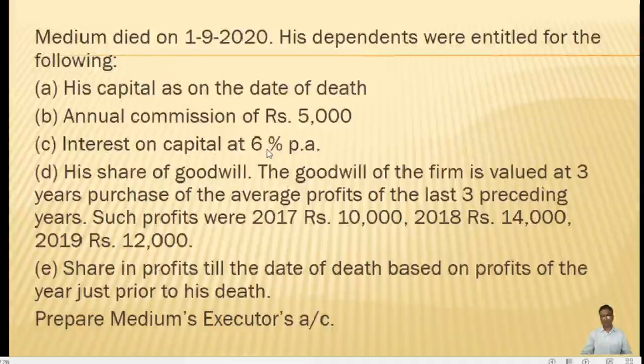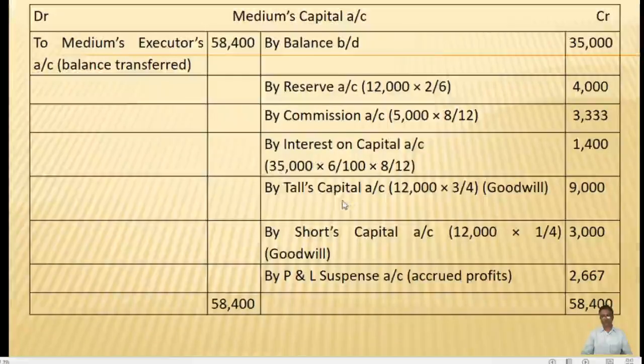And in the problem, it is also specified that he will be entitled to interest at the rate of 6% per annum. It is for a year. So on the credit side of the capital account of the deceased partner, record it by interest on capital. The capital we already recorded here is 35,000.